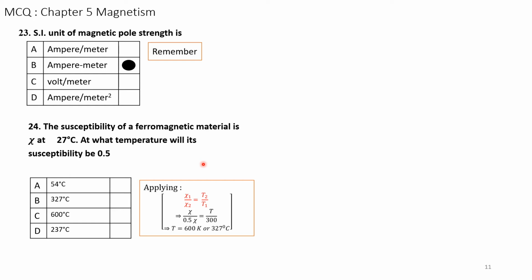But anyway, NEET has included all the portions. It has not deleted anything. So I have worked it out here. We have to apply the formula Xi1 by Xi2 is equal to T2 by T1. So the susceptibility is inversely related to temperature. Therefore, Xi2 is 0.5 Xi, Xi1 is Xi itself, so Xi by 0.5 Xi is equal to T by 300.